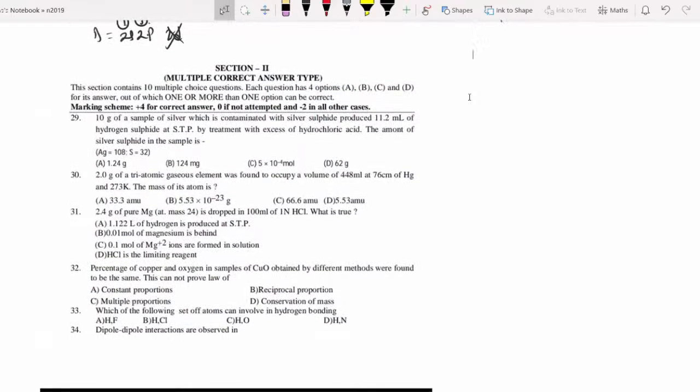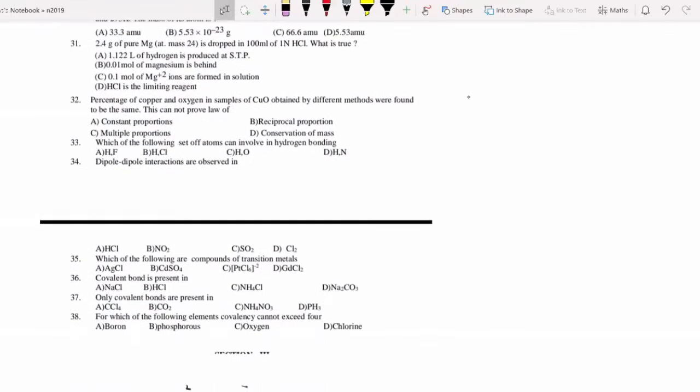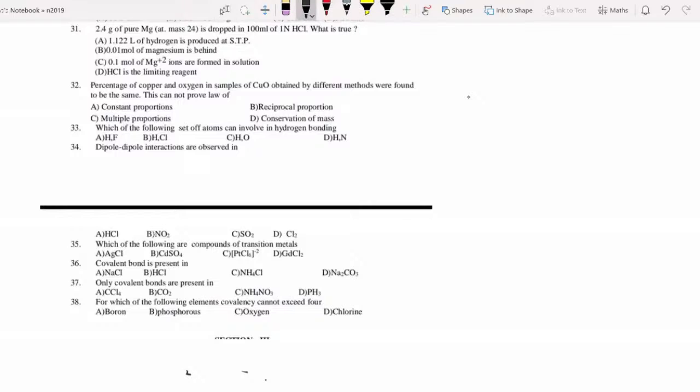Now you come here. Question number 31 onwards we will go. What have they given in 31? 2.4 grams of magnesium dropped in 100 mL of HCl. Magnesium plus HCl gives MgCl2 plus hydrogen. It is based on POAC and limiting reagent.